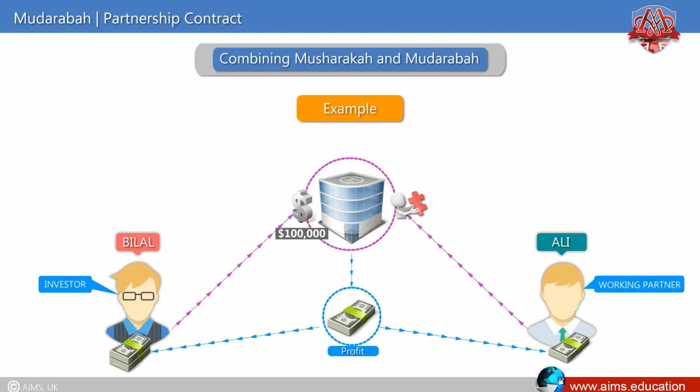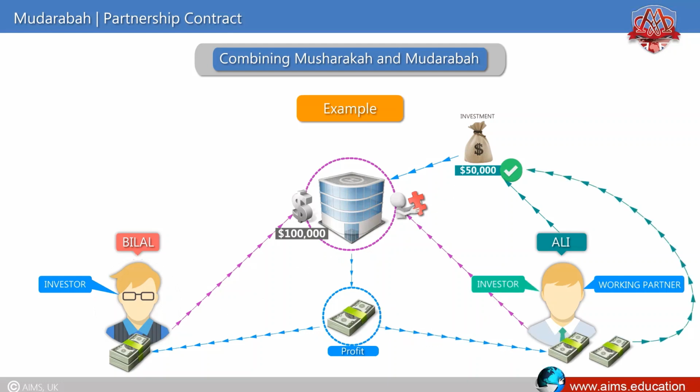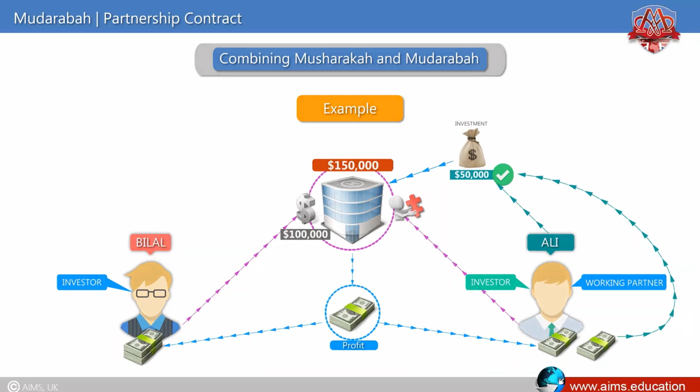Suppose that after some time some more investment is needed, and Ali adds $50,000 with the permission of Bilal. So in that case, Ali will take profit, as an investor against his investment of $50,000 and as a working partner for managing the whole business worth $150,000.